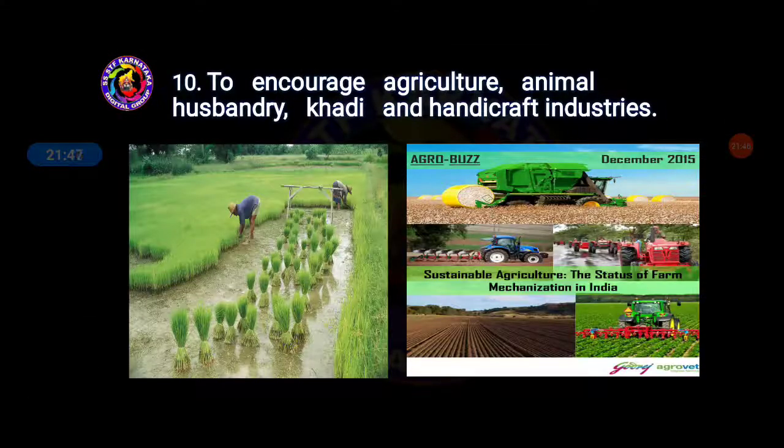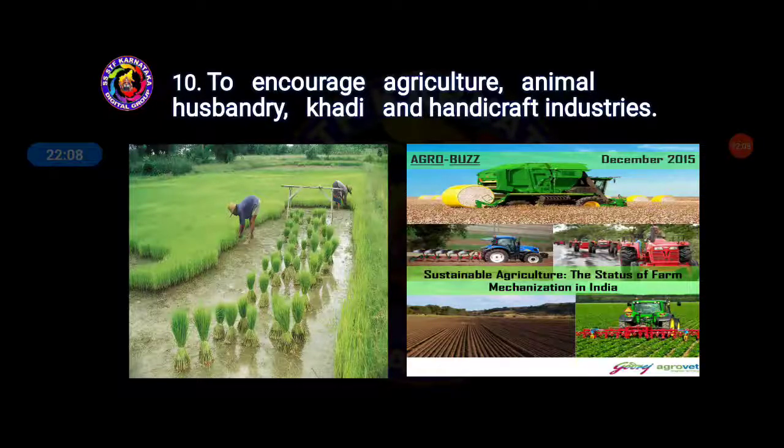To encourage agriculture, animal husbandry, khadi and handicraft industries. They also encourage agriculture, animal husbandry, and khadi products like wheat and jowar. They also provide support for handicraft industries. Students, you can see this on the image, they will provide support like this.